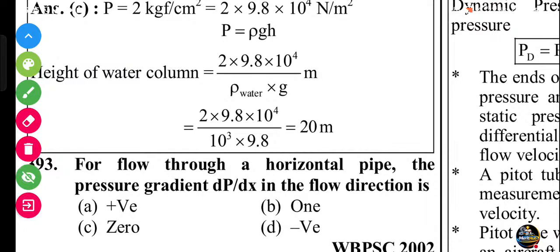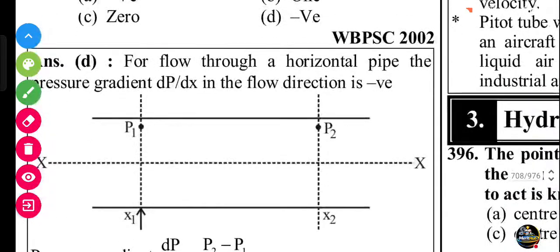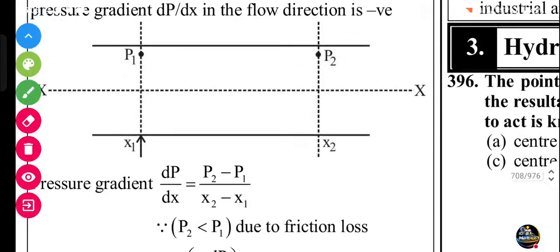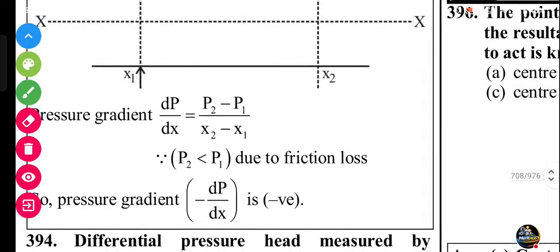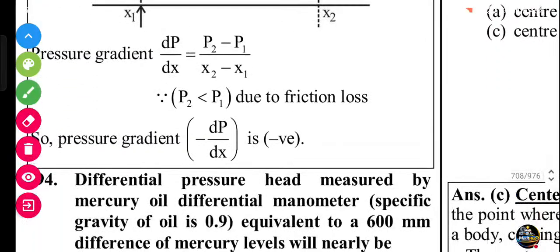Next question. For the flow through a horizontal pipe, the pressure gradient delta P by delta X in the flow direction is: positive, 1, 0, negative. Negative. Let's check. For the flow through a horizontal pipe, the pressure gradient delta P by delta X in the flow direction is negative because the energy is lost. And fluid flows from high pressure to low pressure.